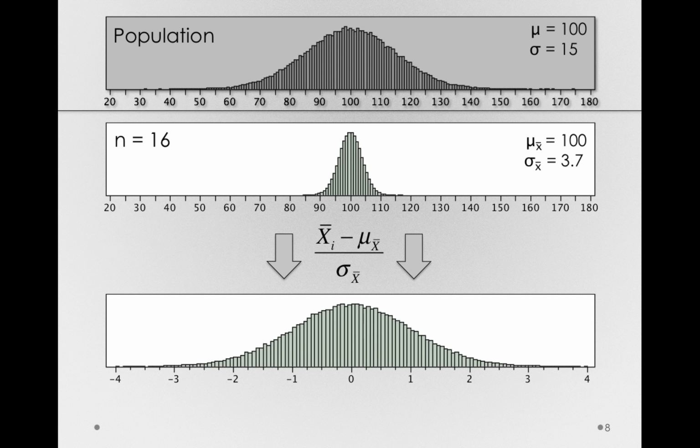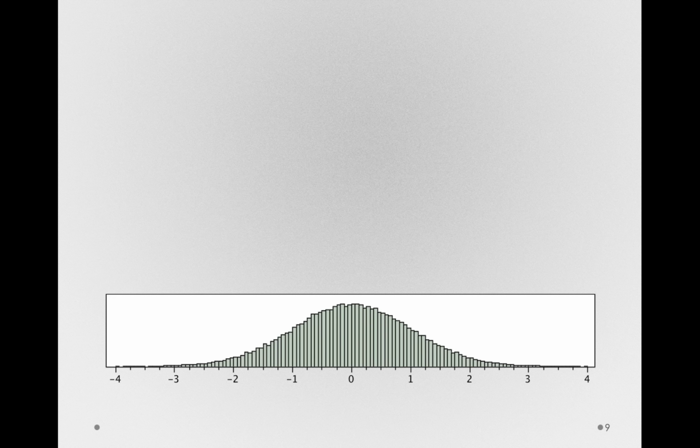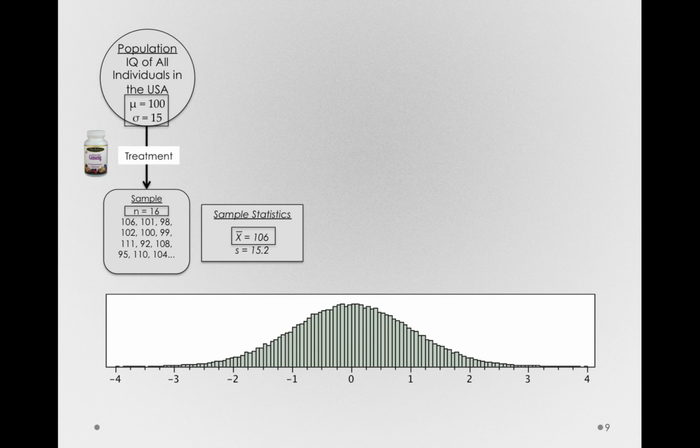After doing this, we can return a unit normal distribution, but you might notice that we can ignore completely the fact that we had to do the sampling experiment. If we just started off with our context, that is, a population that's normal, that we took a sample of size 16 from, all we need to do in order to locate our sample mean in a sampling distribution of the means is know the characteristics of the sampling distribution. And since we know a lot about sampling distributions, we'll know that z-scoring any sampling distribution that starts off from a normal population will return the unit normal distribution.